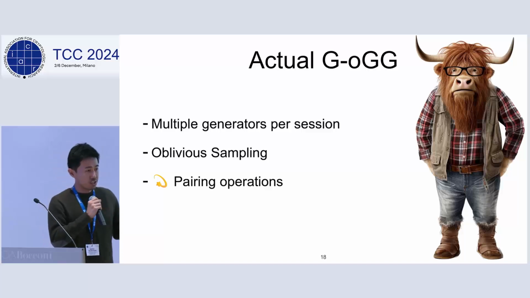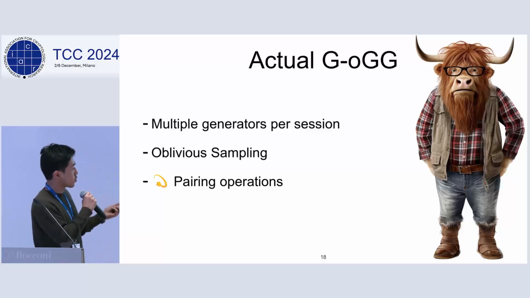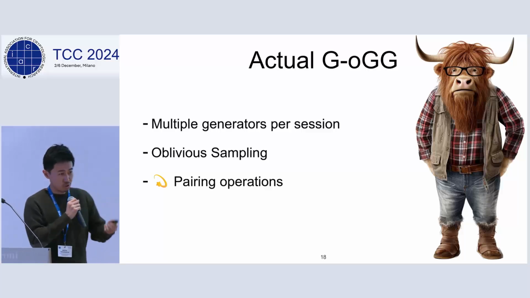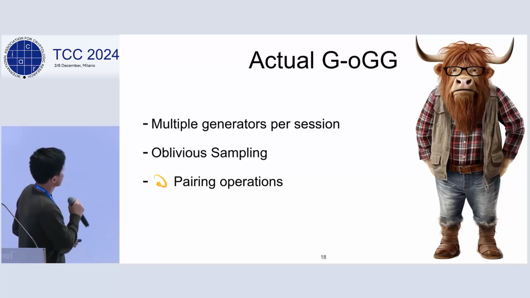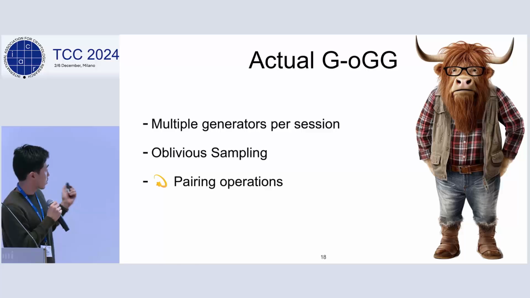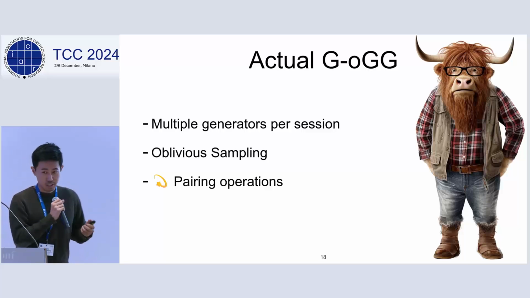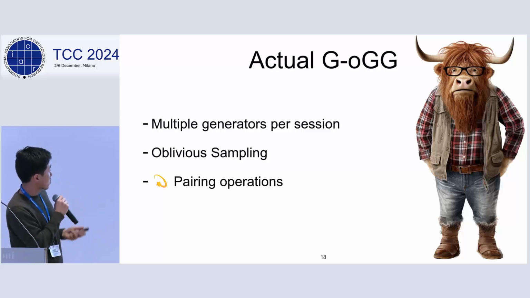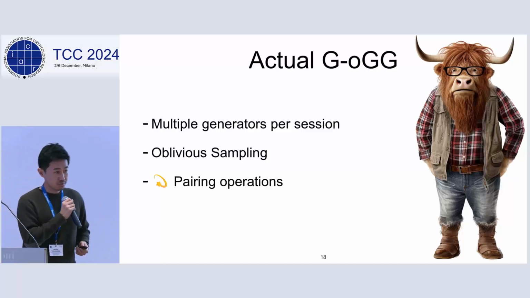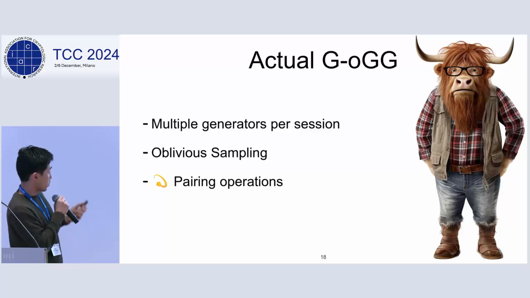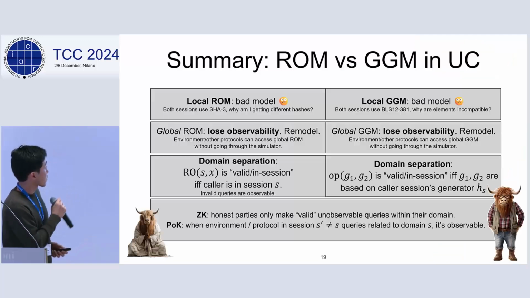As soon as parties make mixed operations using different group generators from different sessions, this becomes observable. So that's the high-level idea of the functionality. In the actual functionality, we also implement pairing operations, oblivious sampling, and we also allow multiple generators per session. For the complete protocol, please refer to the paper.